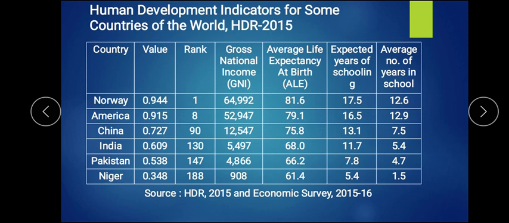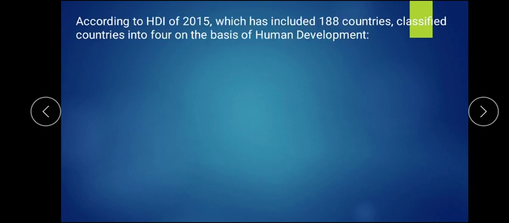Lastly, Niger has low national income, less average life expectancy, and very few average years of schooling. That's why it is last in the HDI report for 2014.